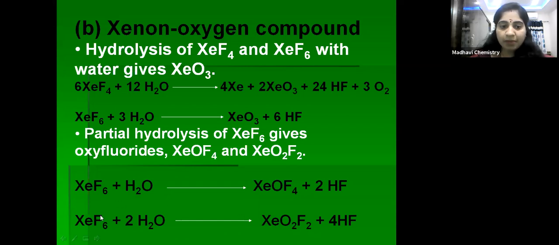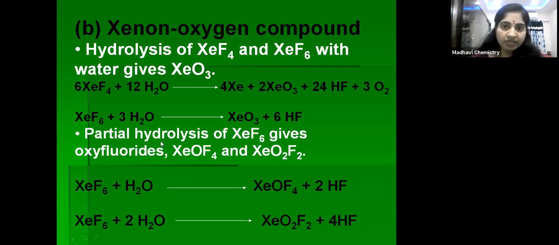It means in place of 4 fluorines, 2 oxygens are substituted, because oxygen valence is 2 and fluorine valence is 1. So 1 oxygen can replace 2 fluorines. That's why XeF6 with 2 molecules of H2O gives XeO2F2 plus 4HF.